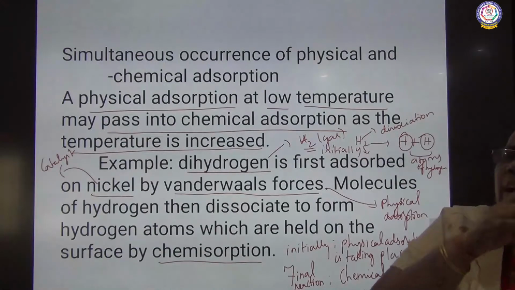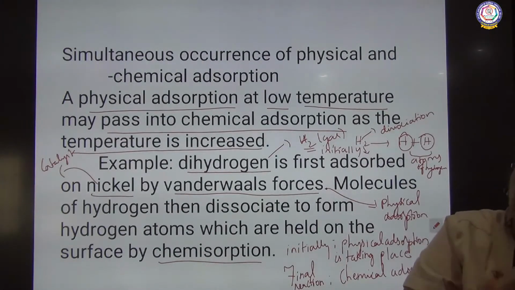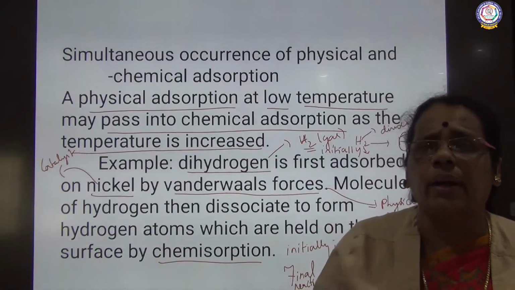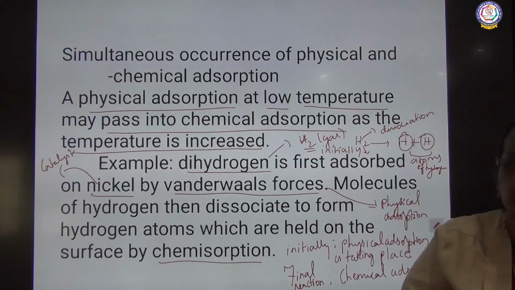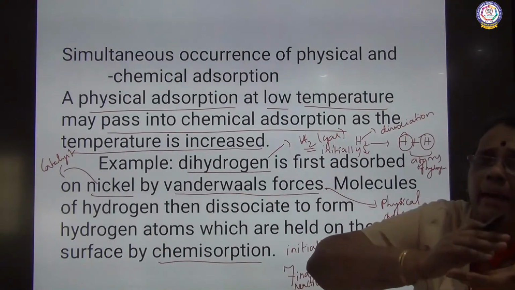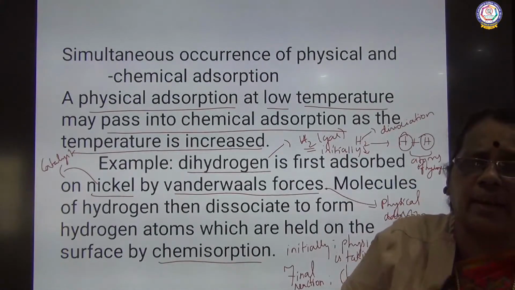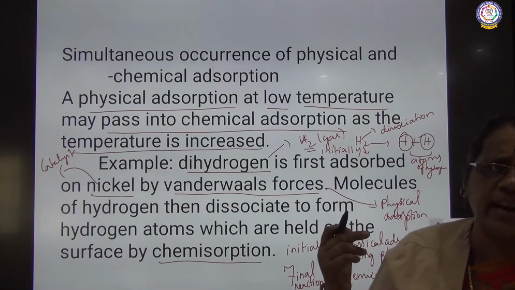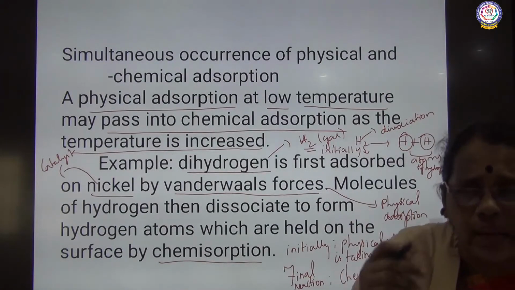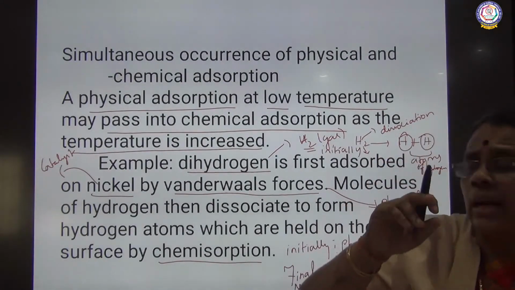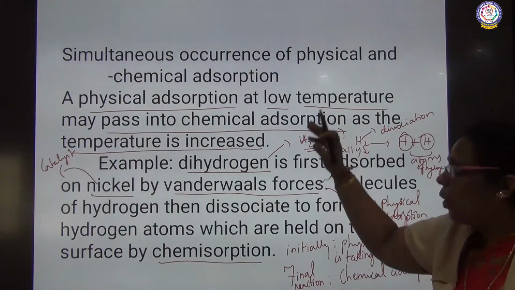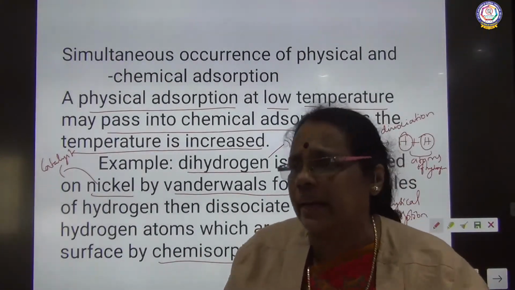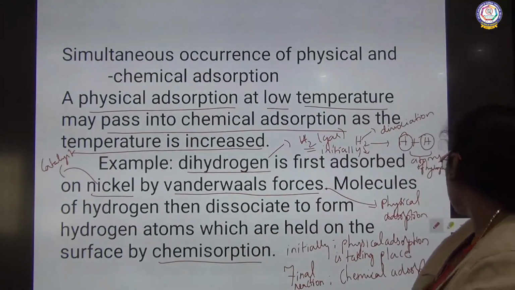These hydrogen atoms finally get attached or absorbed at the surface of the catalyst due to strong chemical bonds. So I have converted physical absorption into chemical absorption by increasing the temperature. So hydrogen gas gets split up into hydrogen atoms, and these hydrogen atoms are absorbed at the surface of the catalyst by strong chemical bonds. So this slide completely talks about the simultaneous occurrence of physical and chemical absorption.